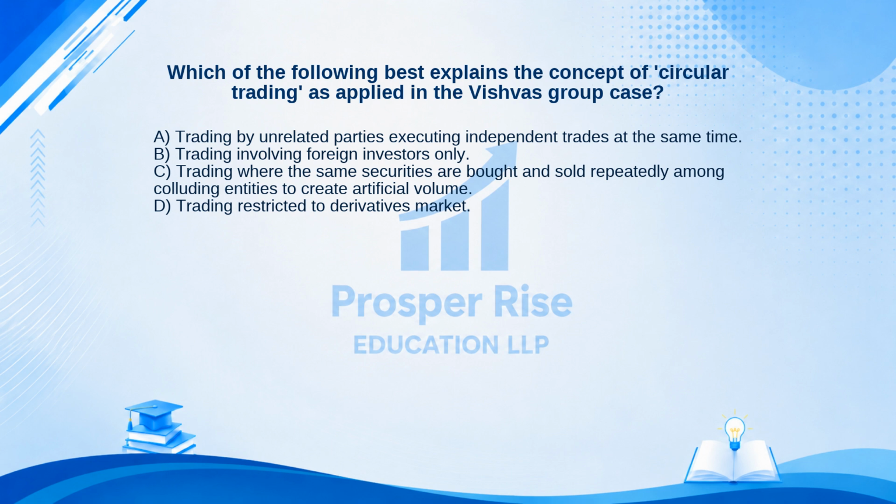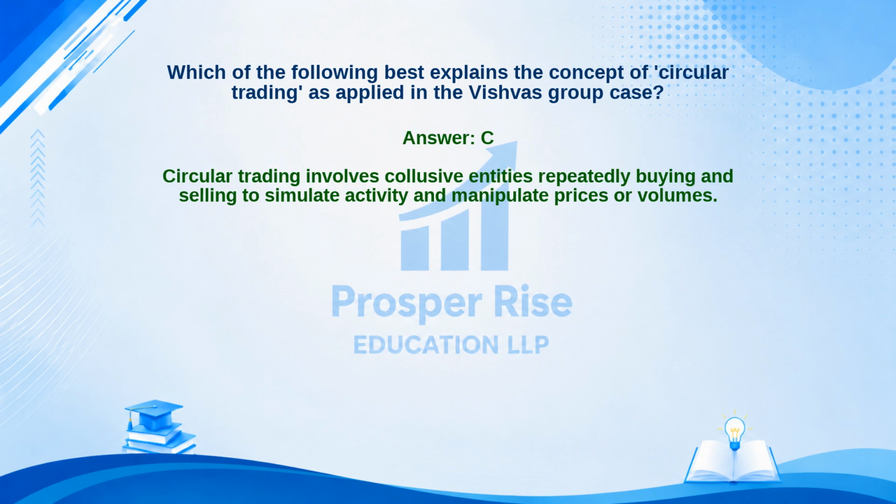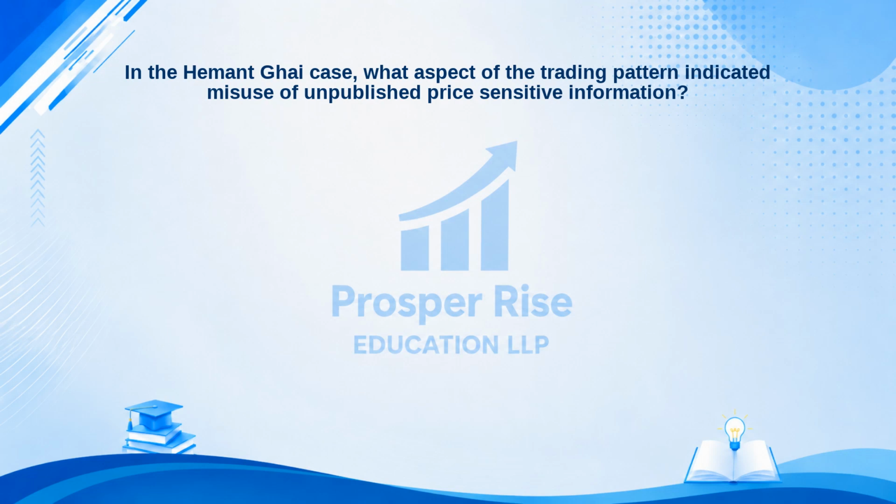Take a moment to pause the video and decide. The correct answer is option C. Let's see why. Circular trading involves collusive entities repeatedly buying and selling to simulate activity and manipulate prices or volumes. In the Hemant Ghai case, what aspect of the trading pattern indicated misuse of unpublished price-sensitive information?